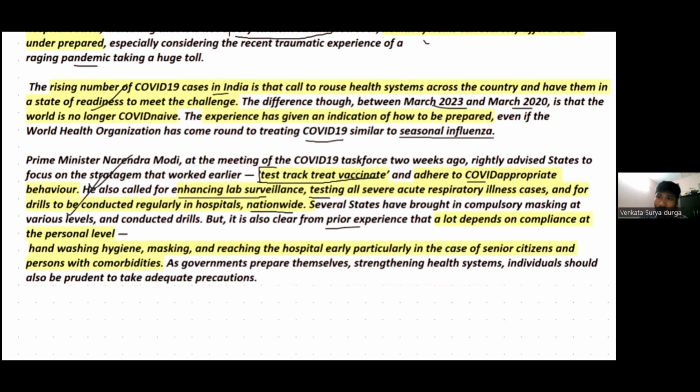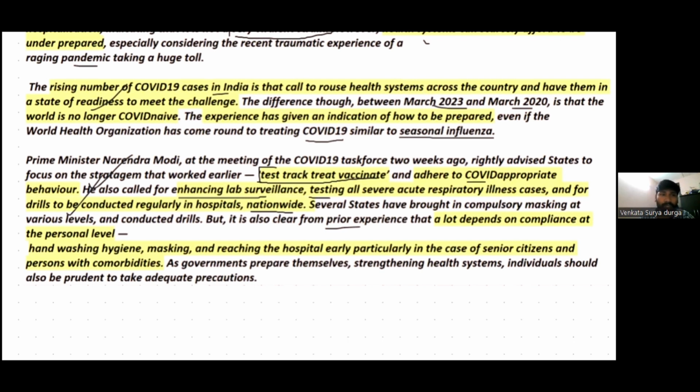But along with the government, it is also important for individuals to follow the norms prescribed by the government, the COVID appropriate behaviors. Compliance with these norms is very important.